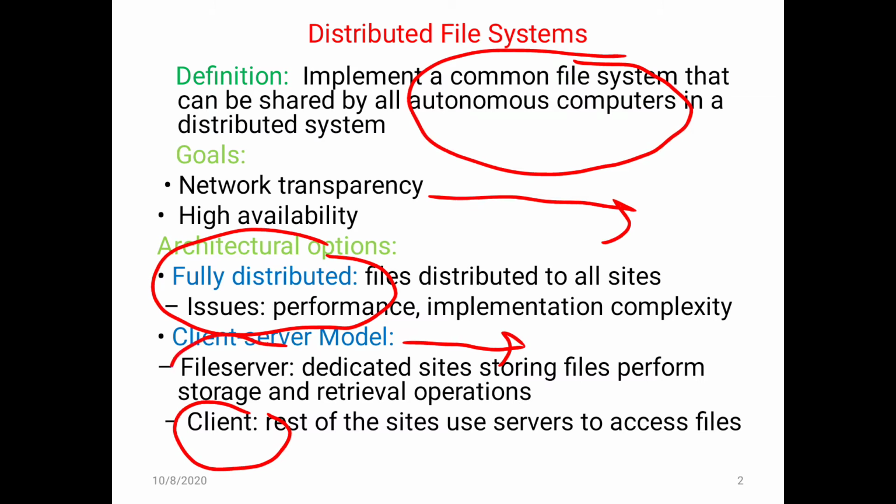The file server maintains the data in the form of files, and the client is the one which wants to access the file. The client can only request the file server to access the data. That means the client can access data from a remote location stored on the server, named the file server.